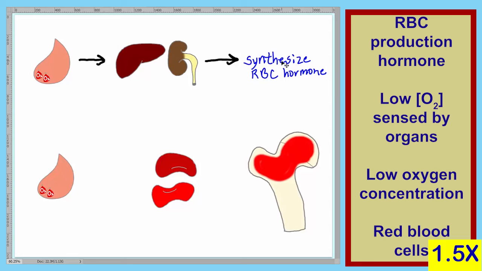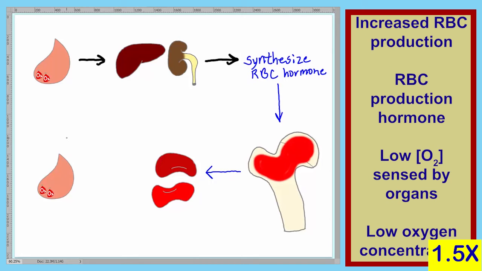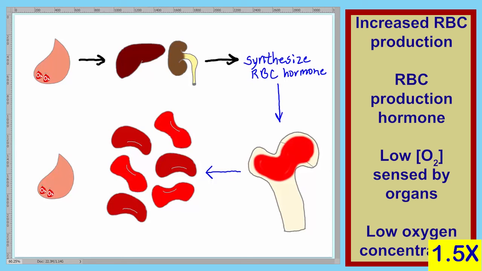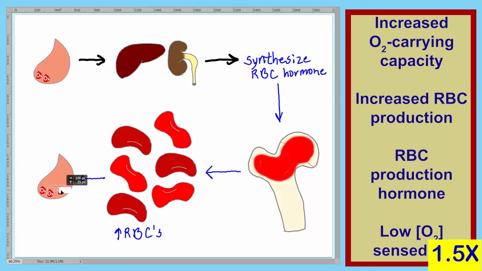Once the red blood cell hormone is produced, it's going to stimulate this red substance in our bones to produce red blood cells. This red substance in bone produces red blood cells, and we'll name that shortly. So now we're going to produce more red blood cells. There are going to be more red blood cells in the blood. So let's indicate this here. Now we're going to have more red blood cells in circulation, and with more red blood cells in circulation, the blood is now capable of carrying more oxygen. And with more oxygen in the blood, the problem is corrected.